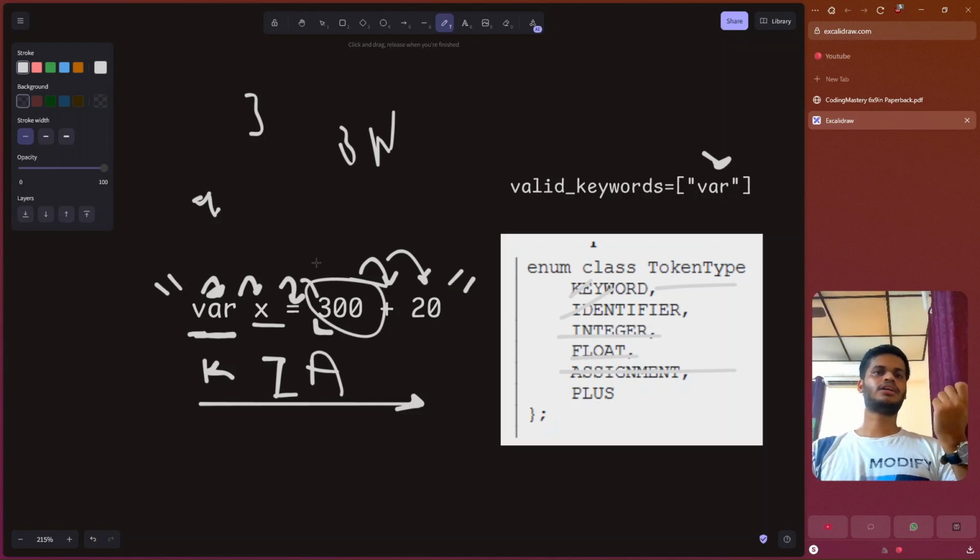Then we need to identify if it is a number. If it is a number, how long it is. Let's say 3, 300, 3,000, 30,000. And if there are commas, how should we handle it? If there is a full stop, how should we handle it? If there is an F after the numbers, how should we handle it?